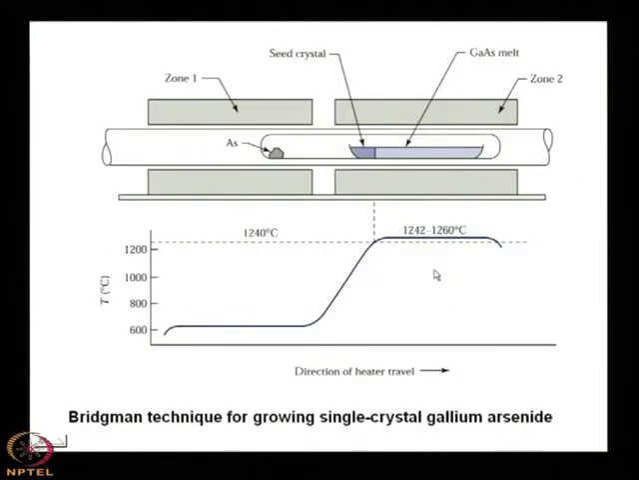Then we come to the second issue of gallium arsenide crystal growth. Till now we were in the discussion of silicon crystal growth. In silicon crystal growth, we find that there are two types of methodology used, techniques that are used. One is Czochralski technique, another is the float zone technique, and there if you can compare those two techniques, you will find that